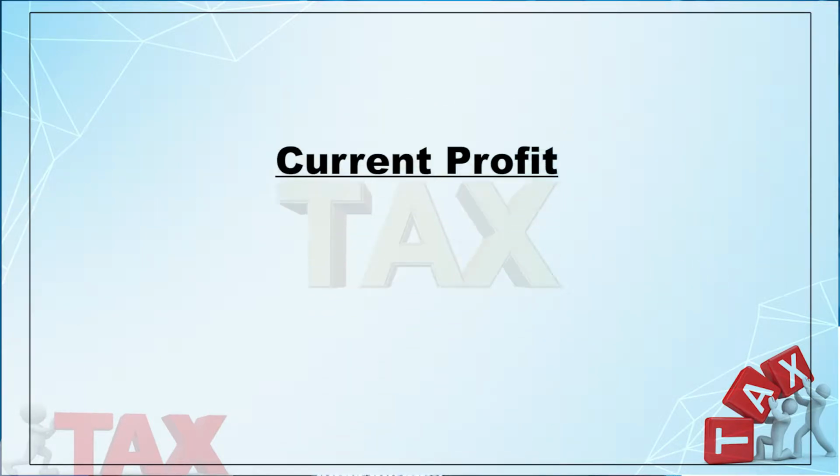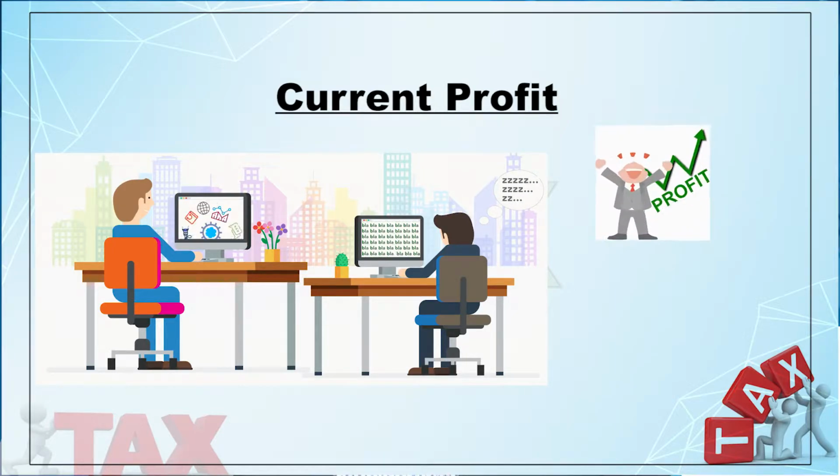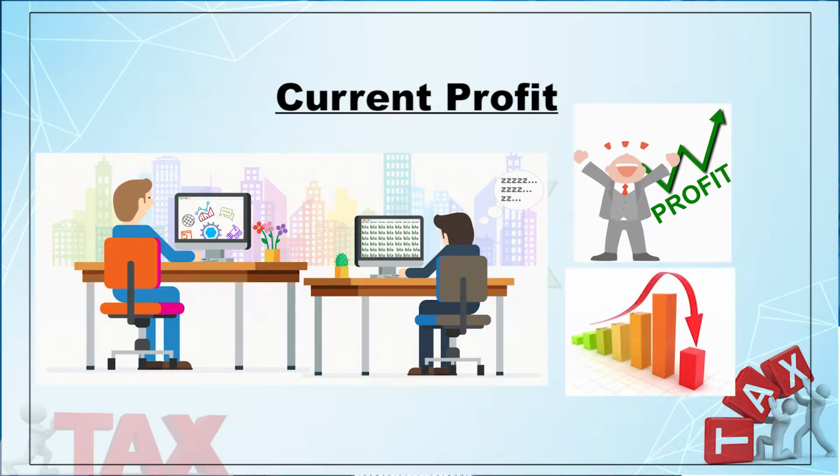What is current profit? Every company is required to prepare the statement of profit and loss as per the Companies Act. The profit shown in the statement of profit and loss is the current profit. The company may pay the dividend out of its current profit. Current profit means the profit of the current financial year.